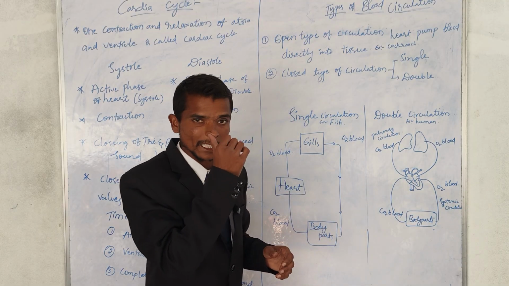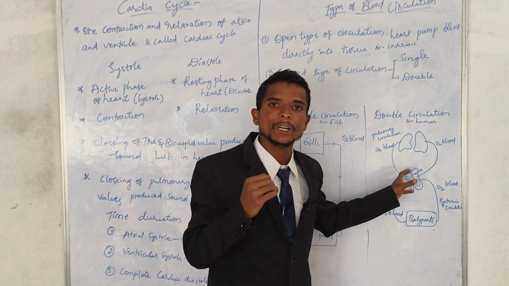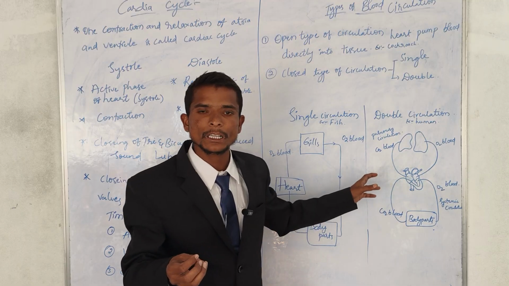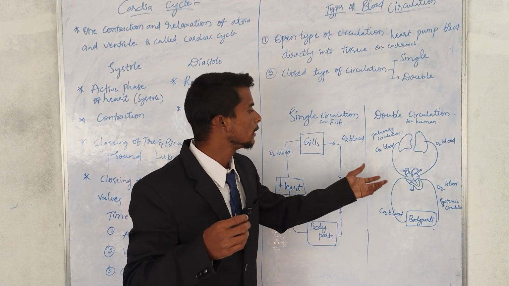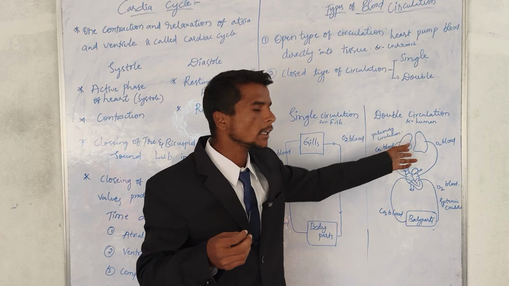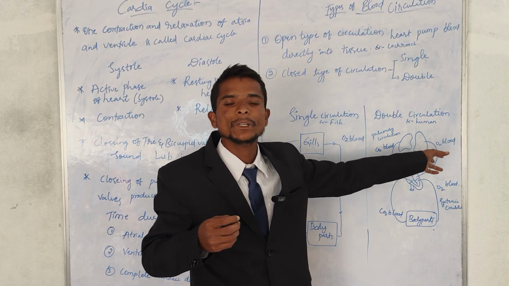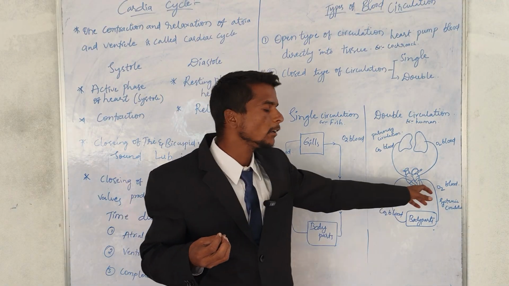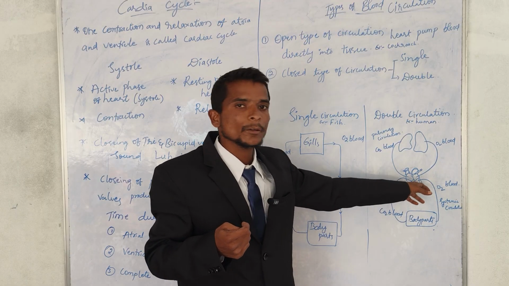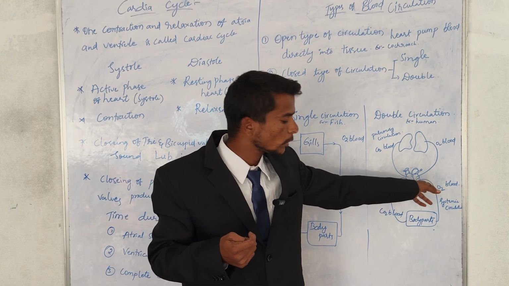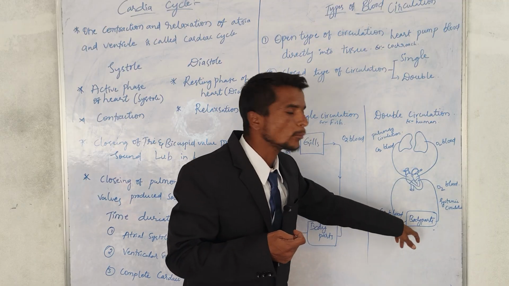And how it is transferring, I already told you, right? From the right ventricle, through the pulmonary artery, deoxygenated blood is taken to the lungs. Then the pulmonary veins carry oxygenated blood to the left side of the heart, and the aorta carries oxygenated blood all over the body parts.